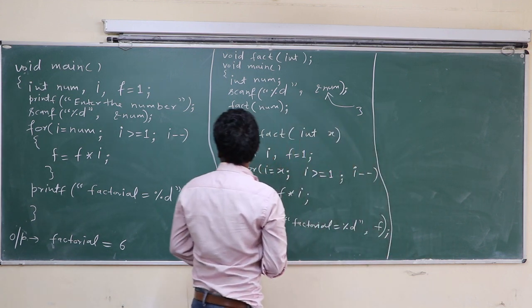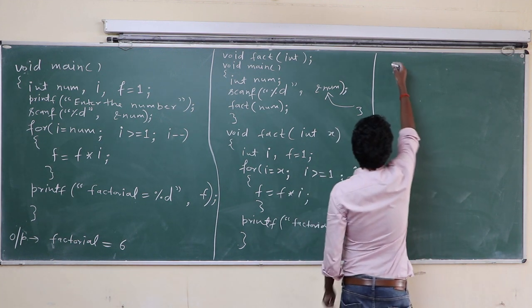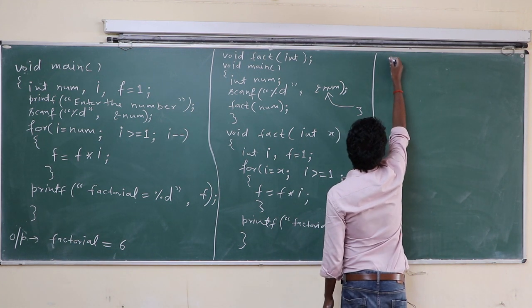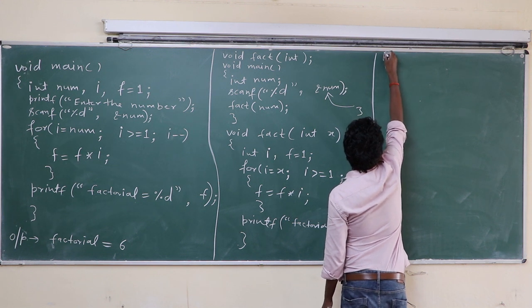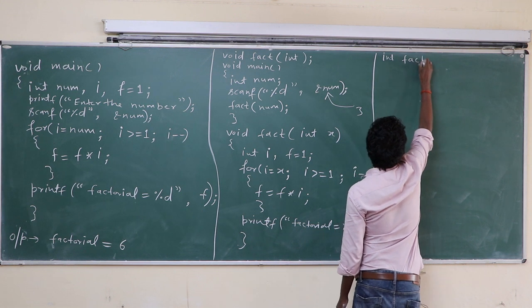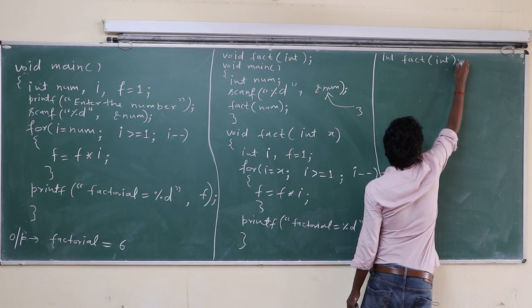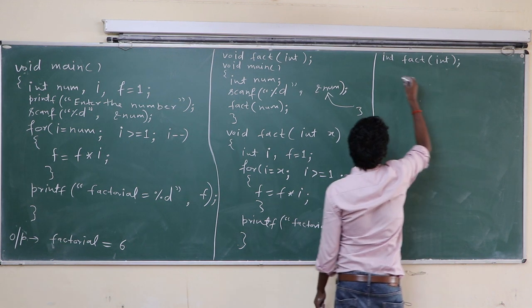Now class, this program is done by another method. Okay. Here int fact(int). This is the prototype class. This is the prototype.